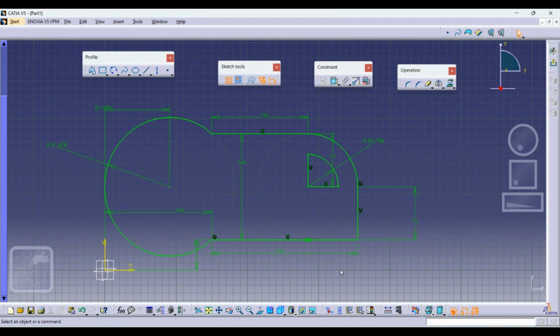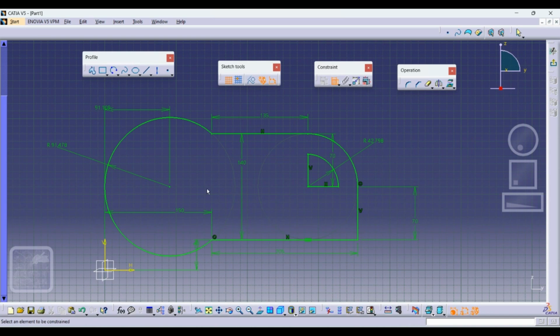So I hope you got what I'm trying to do here. You see that in all these constraints you have to define from every point. If it is defined from every point, then it will be very helpful. However, when it comes to the circle, you do not have any geometrical constraint, but you have to give a dimensional constraint.